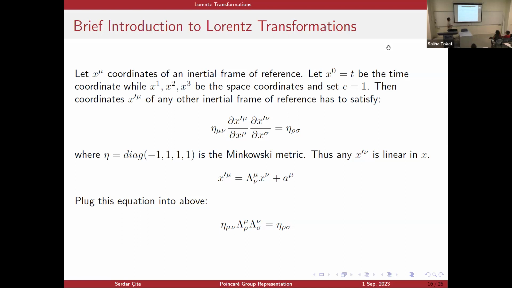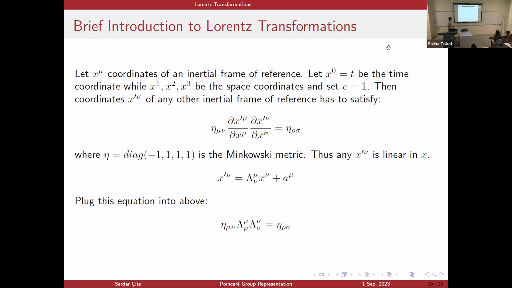Our metric tensor eta is just the Minkowski metric, and any x prime satisfying this transformation law should be linear in x. So I plug this x prime into the equation above, and I see that the matrix lambda respects this equation. The matrix lambda is just a constant matrix, and a is just a constant vector.